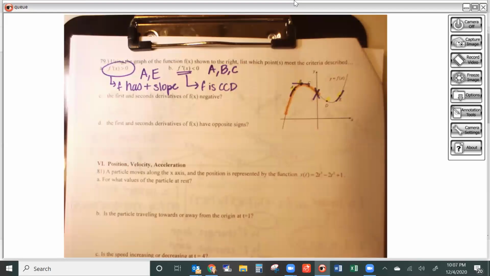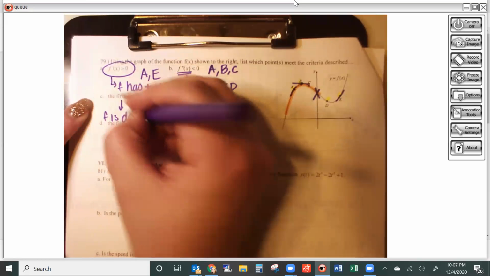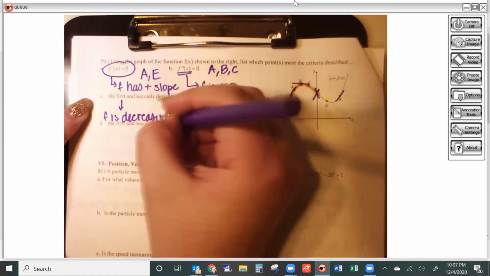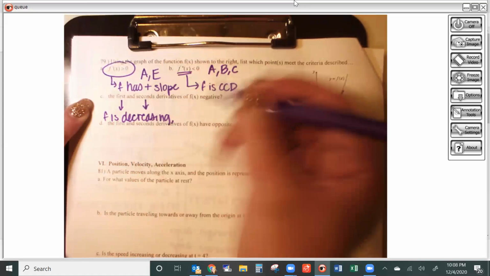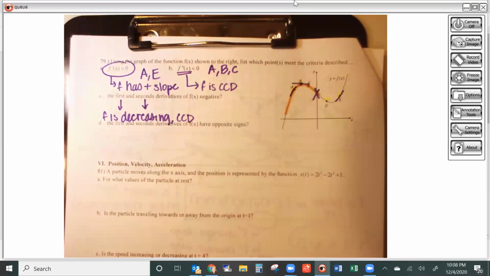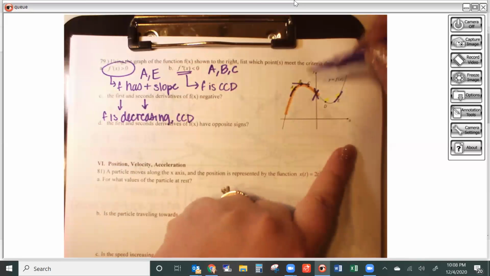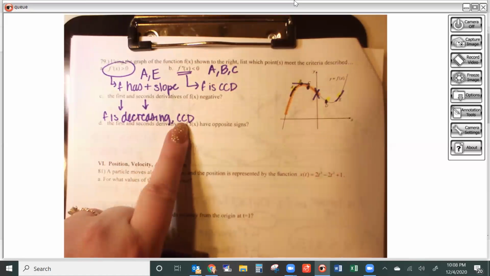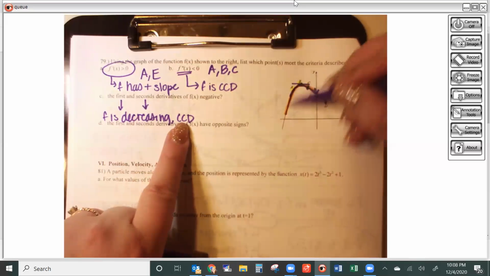Then it says in part C, which points are the first and second derivatives negative? Well, think about it, first derivative negative means that f is decreasing. And then if I need the second derivative to be negative, that means I also need it to be concave down. So look at your points that are left, A, B, C, D, E. Which ones are decreasing? Well, I only see C is decreasing, D is decreasing. But then if I also need it to be concave down, then I'm really going to only pick C.